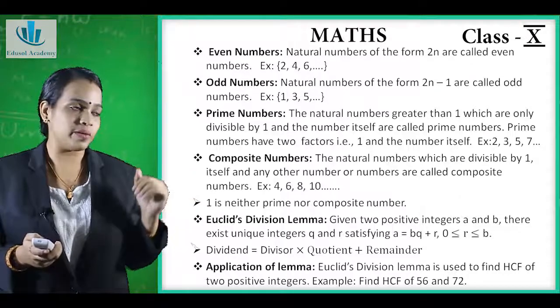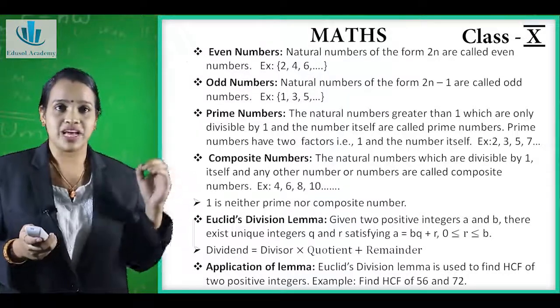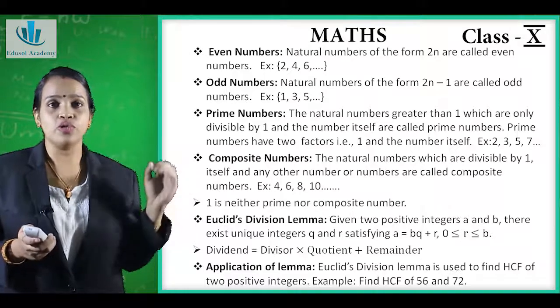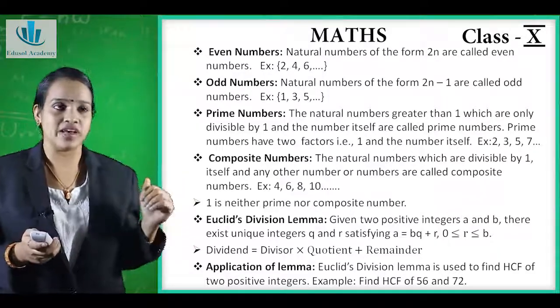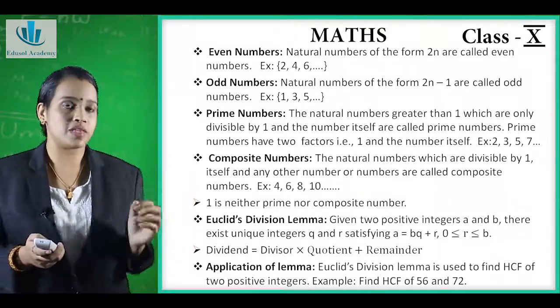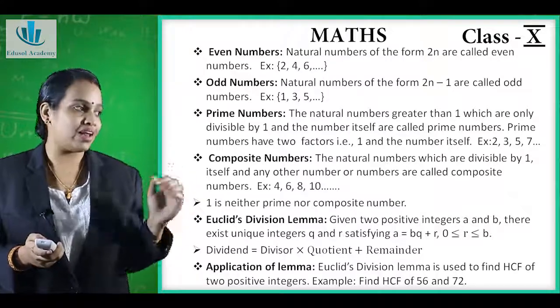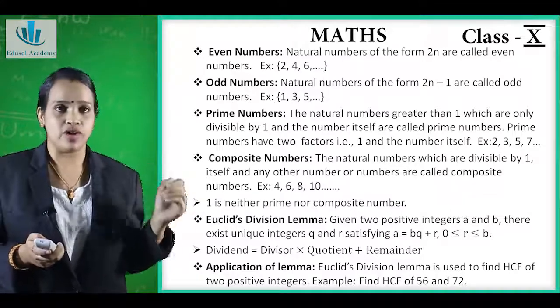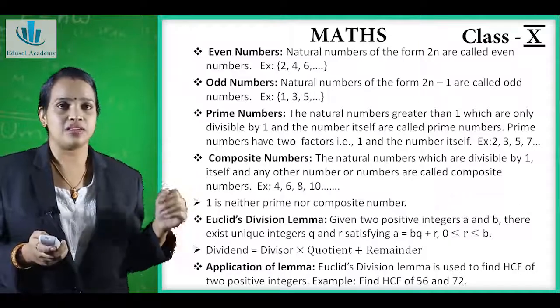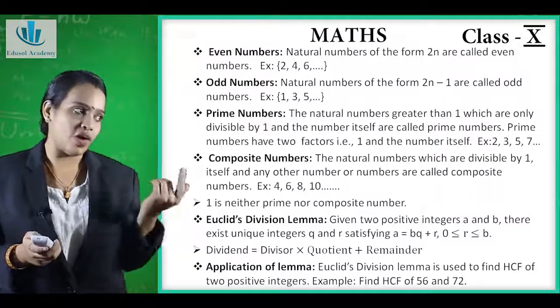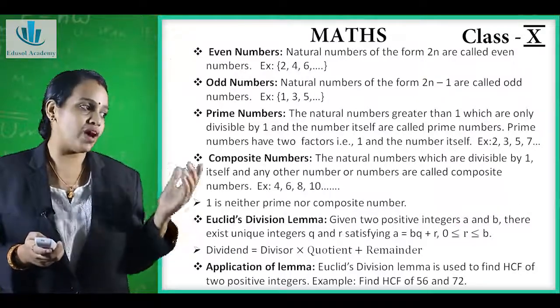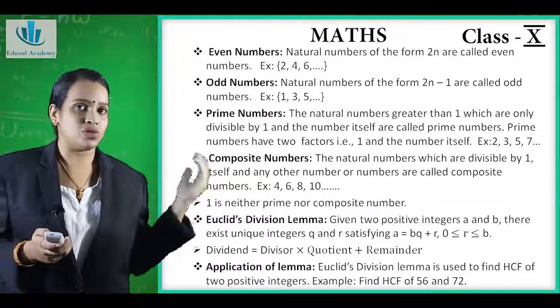Now what is an odd number? The natural numbers which are in the form of 2n minus 1 are called odd numbers. That means suppose I am putting the value of n as 1. So 2 into 1 minus 1 gives 1. So it is an odd number. So the odd numbers are 1, 3, 5 and so on.